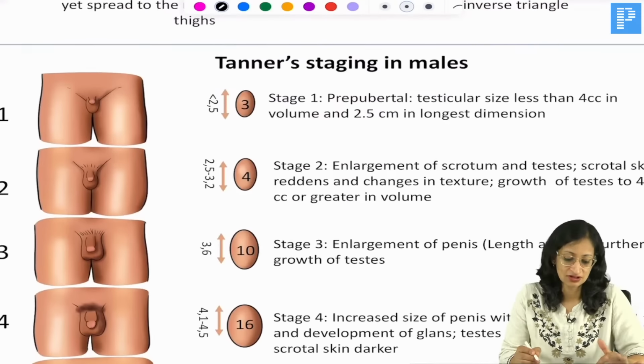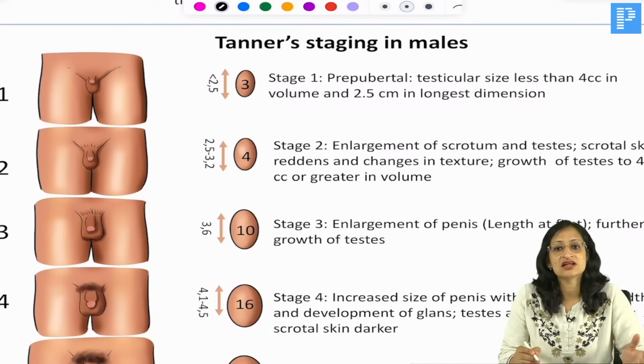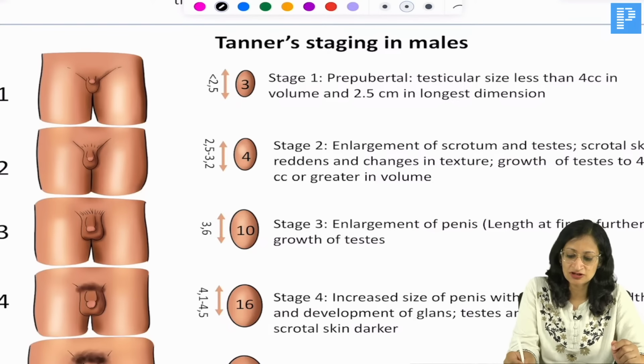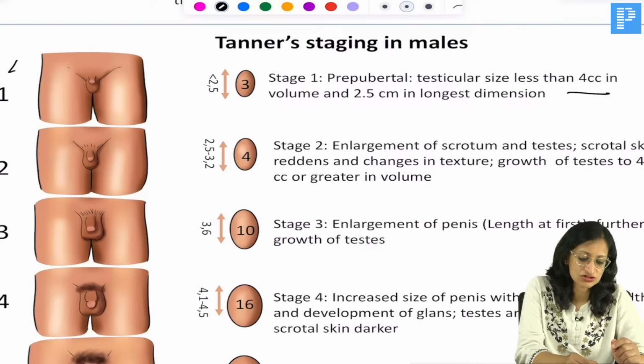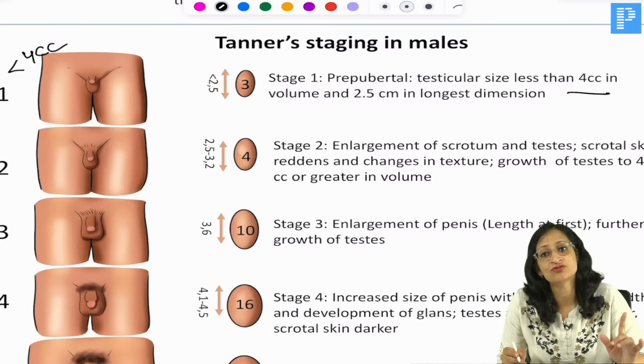Okay. Now, Tanner staging in males is done on the basis of what? It is done on the basis of development of testis, development of penis and the pubic hairs. In the prepubertal age group, the testicular volume is less than 4 cc. Then what happens? The first sign of puberty.